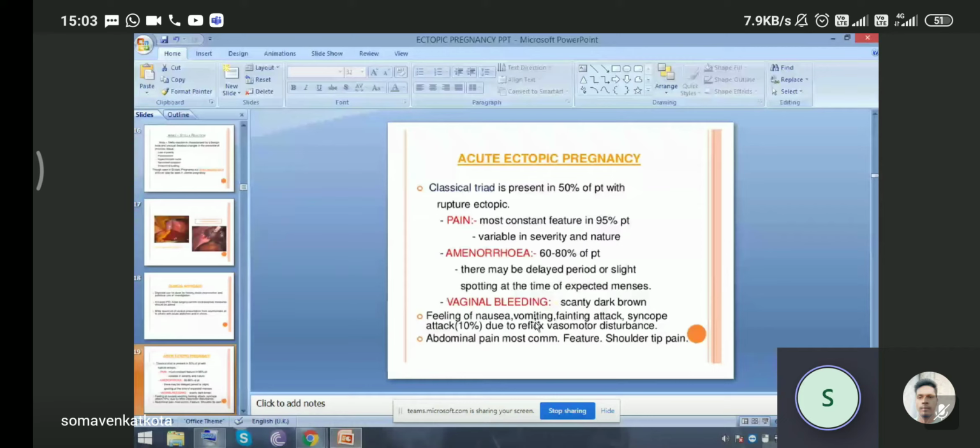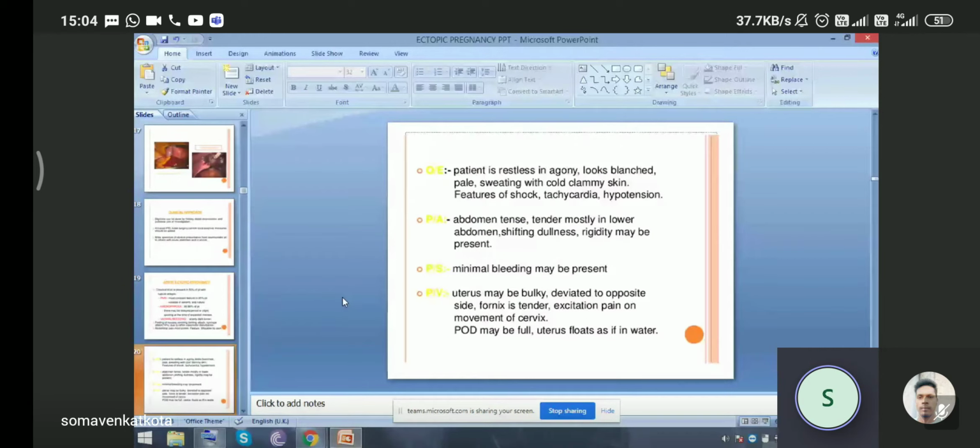Abdominal pain is the most common feature, and the pain is radiating towards the shoulder tip. On examination, the patient is restless, in agony, looks blanched, pale, sweating with clammy skin, features of shock, tachycardia and hypotension may be present. For abdominal examination, the abdomen is tense, tender, mostly in the lower abdomen, and shifting dullness is present. Rigidity may be present. And for speculum examination, minimal bleeding may be present.